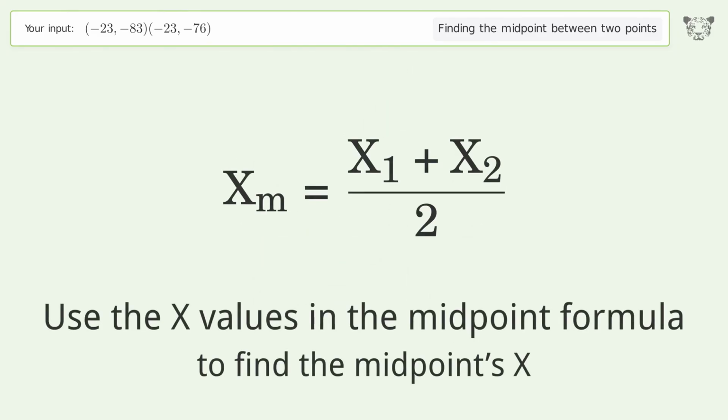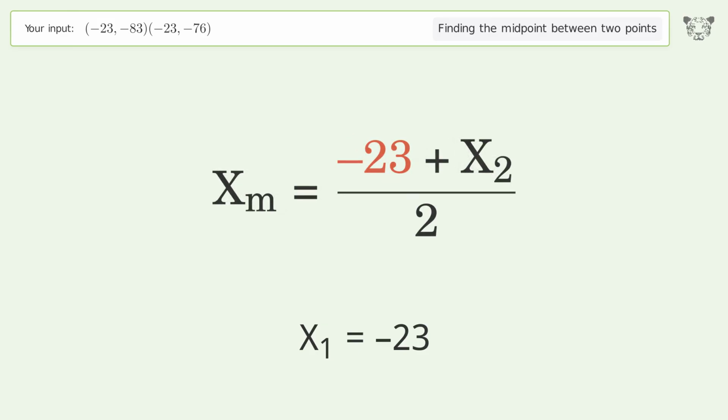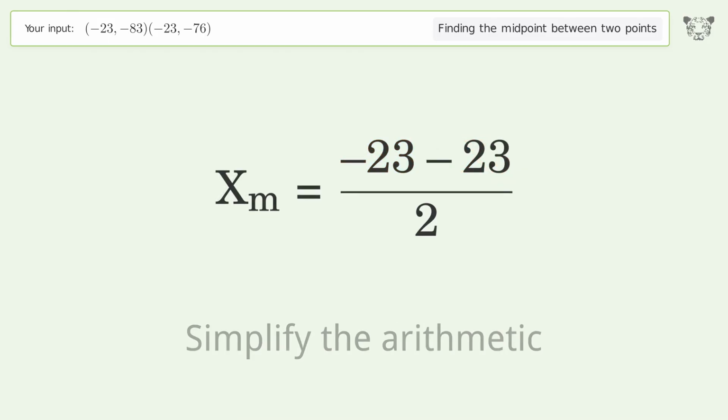Use the x values in the midpoint formula to find the midpoints x. x1 equals -23. x2 equals -23. Simplify the arithmetic.